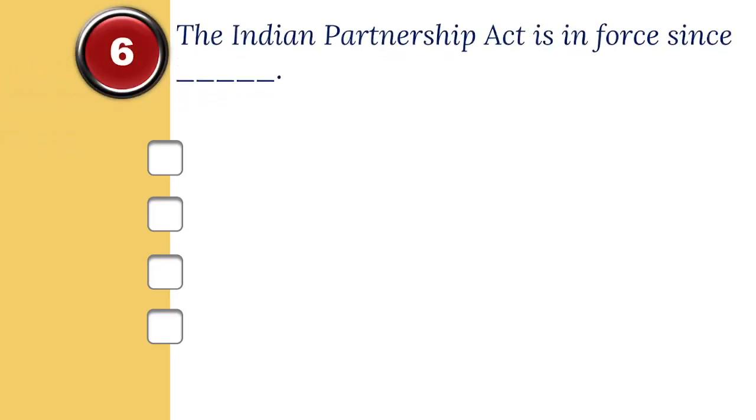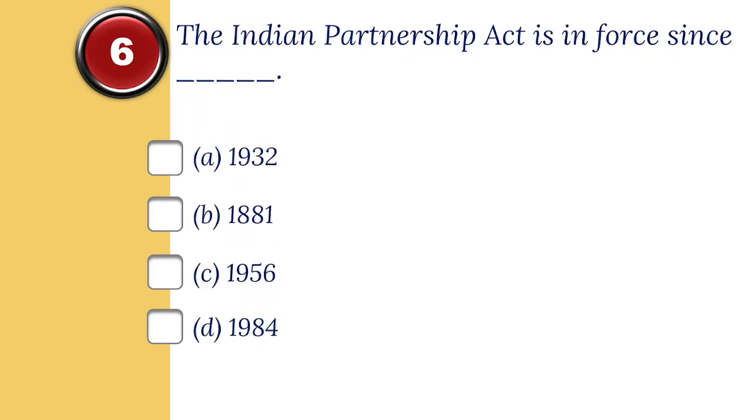6. The Indian Partnership Act is in force since dash. The options are A. 1932, B. 1881, C. 1956, D. 1984. And the correct option is A. 1932.